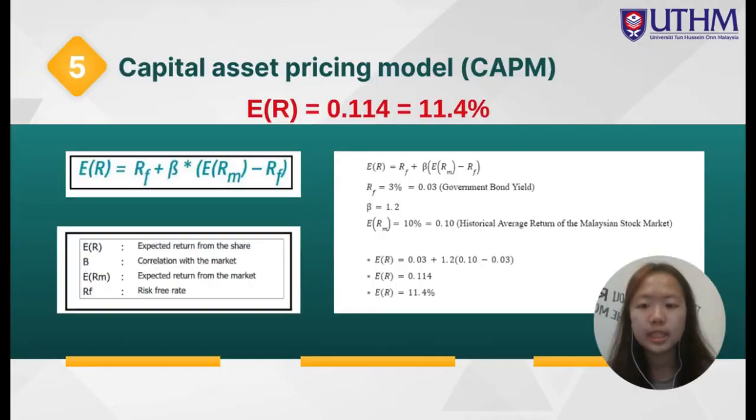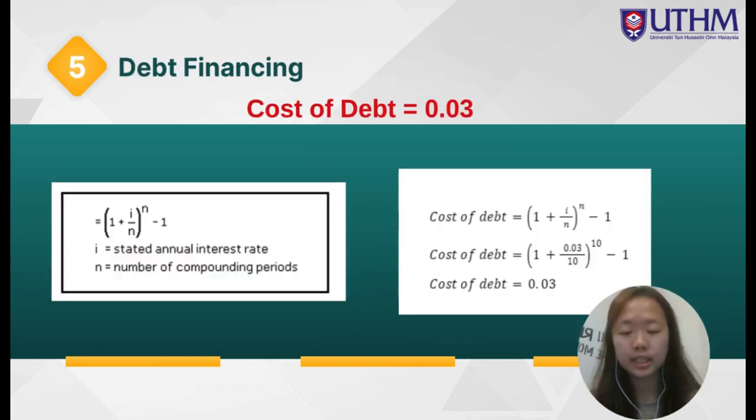Moving forward, let's consider the capital asset pricing model, CAPM. We are using this formula, and after we calculate, we get the ER equal to 0.114, which means 11.4% for the ER for this CAPM. Next, for the debt financing in this project, we will use this formula to get the cost of debt, and after we calculate, we obtain the cost of debt equal to 0.03.